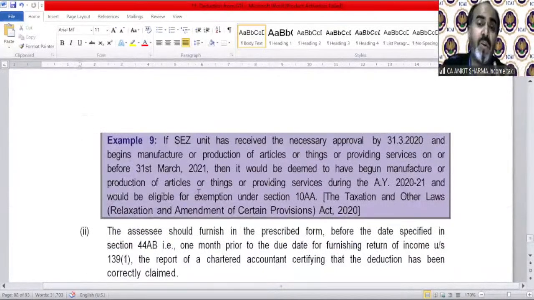So more people will do what? If I'm trying to open my unit in Delhi, now I'll shift it to Gurgaon, Noida, Ghaziabad, because I will get the tax advantage. And the tax advantages are huge. You can have your profit exempt for the next 15 years, which we are going to discuss.